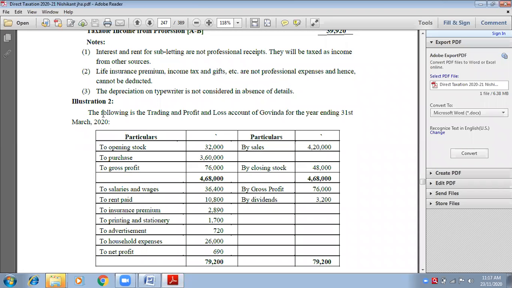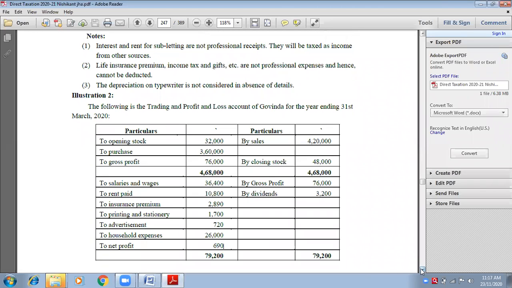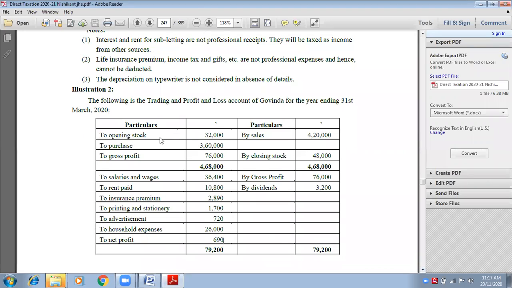See, look at this question. Take out your notebooks and we will start with a practical question. The following is a trading profit and loss account of Govinda for the year ended 31st March 2020. Okay, this is the profit and loss account. See, opening stock is given, purchase, gross profit, sales, closing stock. These things are related to the business. So keep it as it is. Don't do anything.